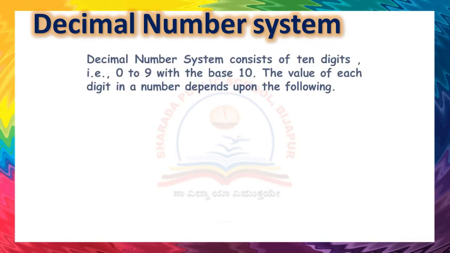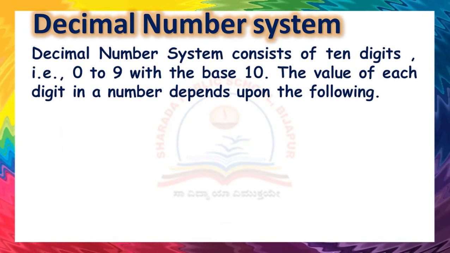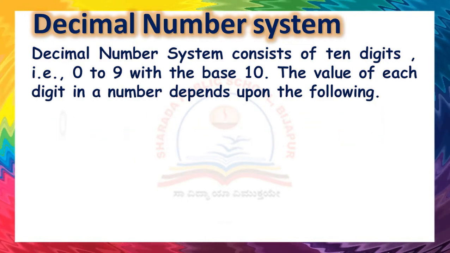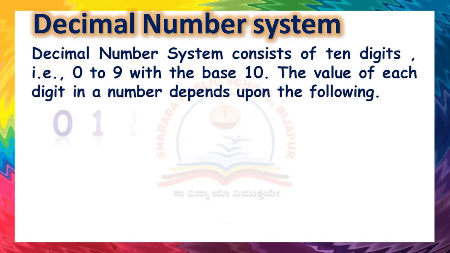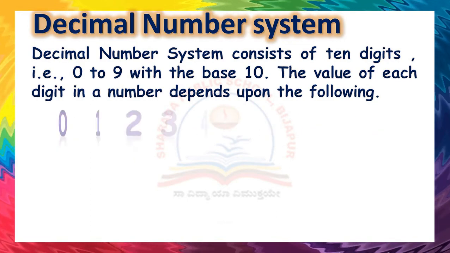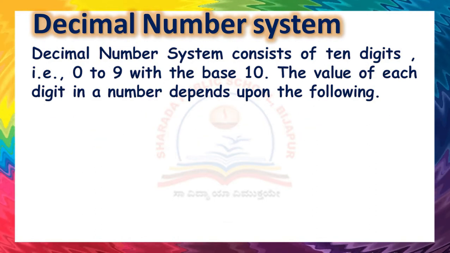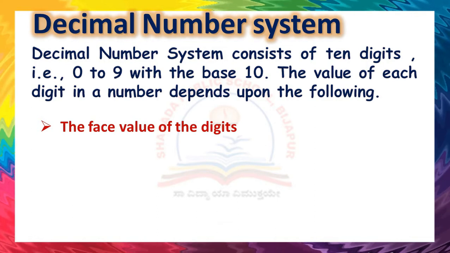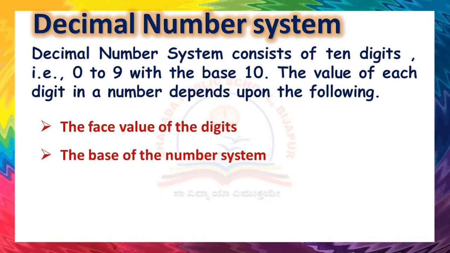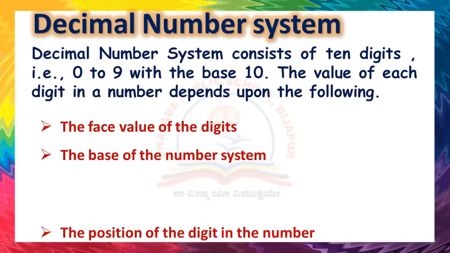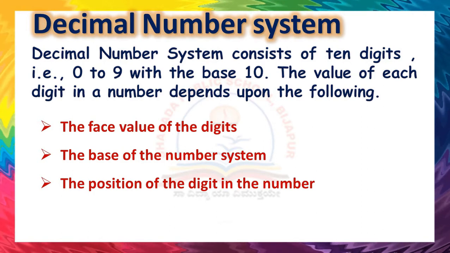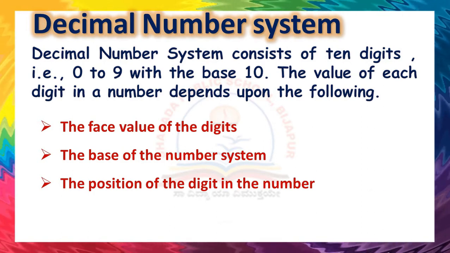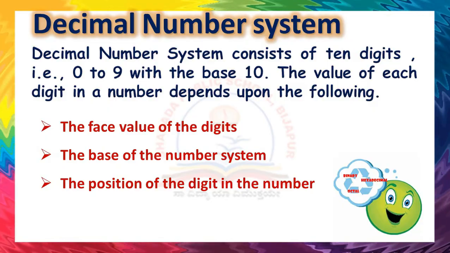Decimal number system. The decimal number system consists of 10 digits, that is 0 to 9, with the base 10. The value of each digit in a number depends upon the following: the face value of the digit, the base of the number system, and the position of the digit in the number. Hope it is clear now.